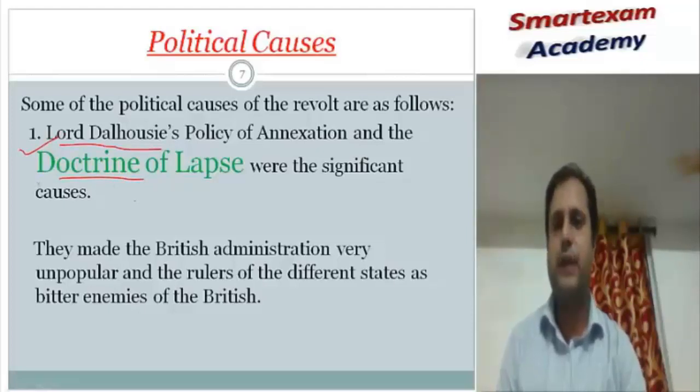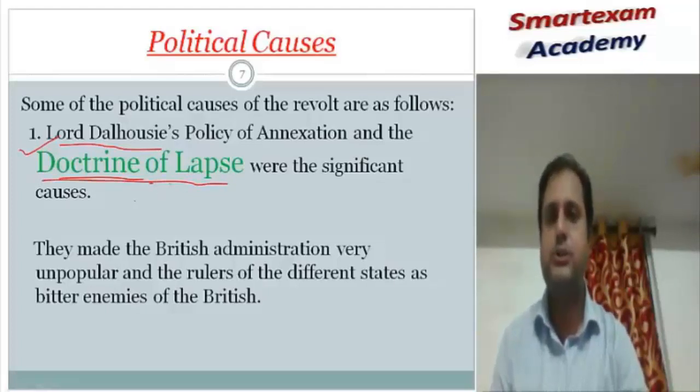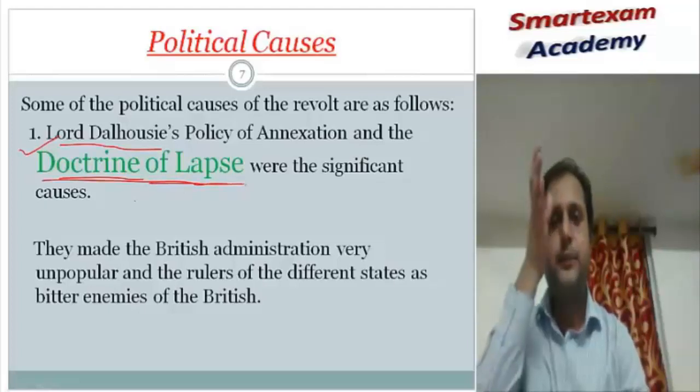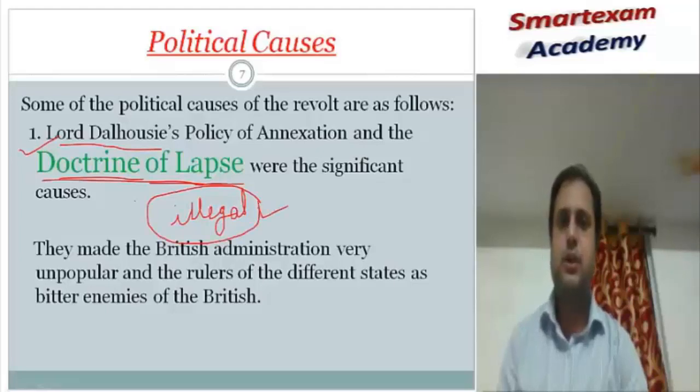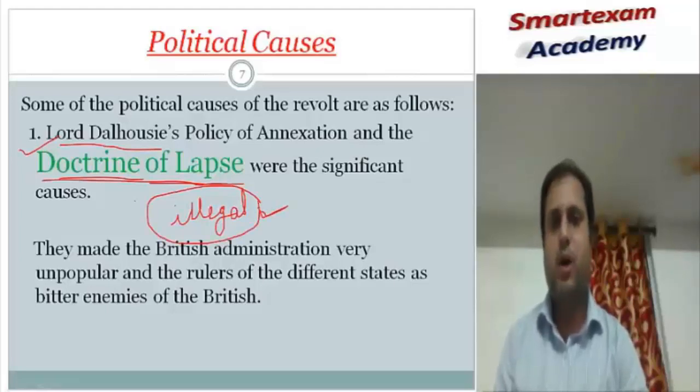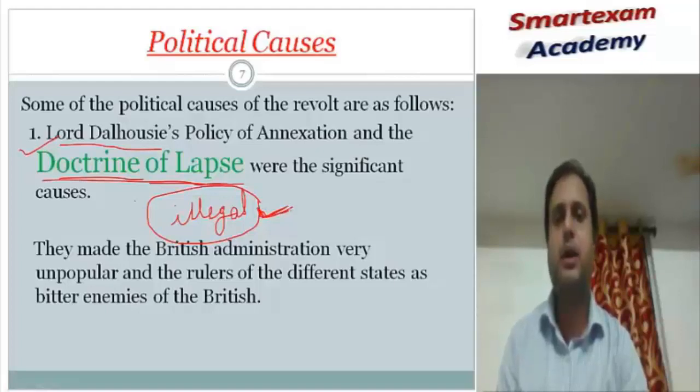According to the doctrine of lapse, if a king dies without any natural heir or natural son, his kingdom will automatically go under the control of the British Empire. It was illegal, and the Indian kingdoms were against it. But somehow, under the doctrine of lapse, many kingdoms came under the control of the British Empire.